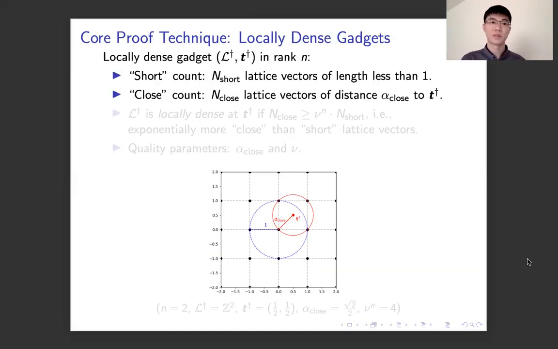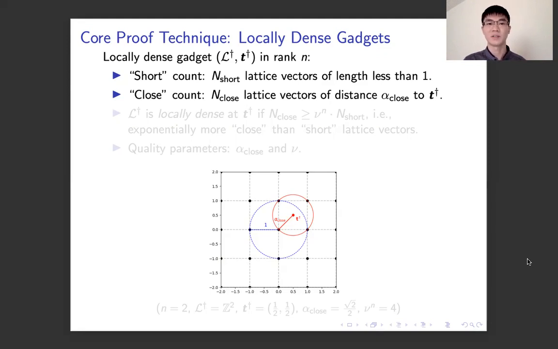In the proof of our results, a core technique we use is the locally dense gadgets. A locally dense gadget consists of a lattice L dagger in rank n and a target vector T dagger. For the locally dense gadget, we consider 2 point countings in the gadget.